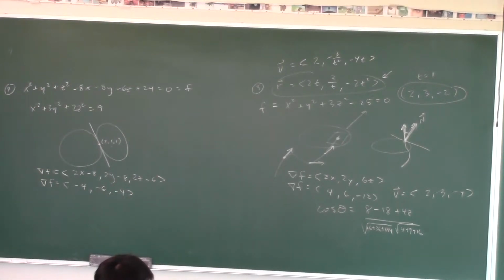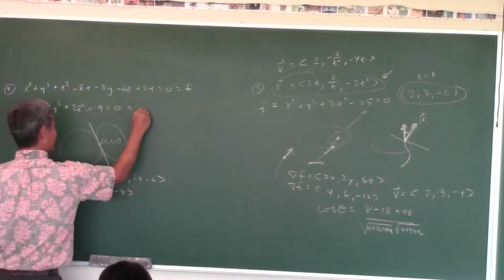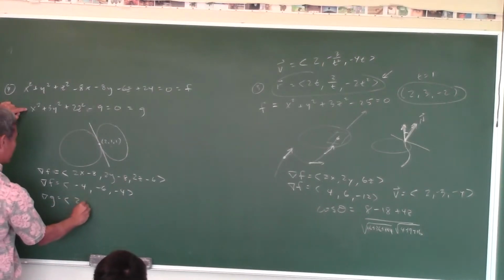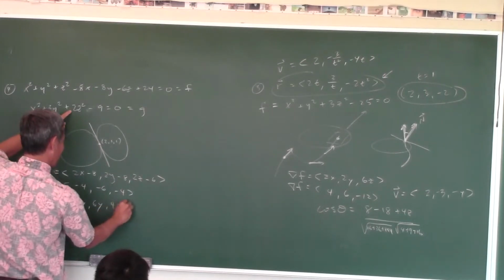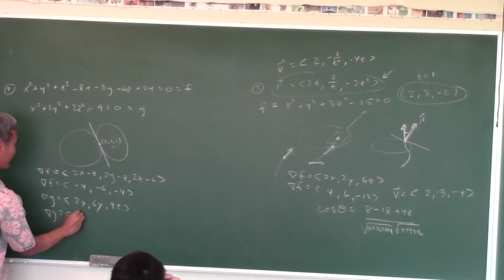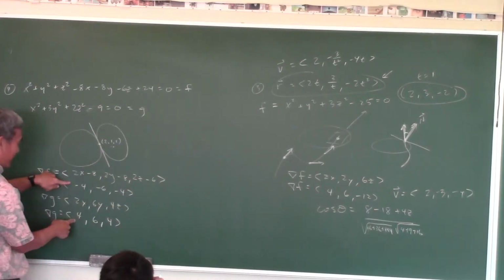So all we need to show now is that the gradient for this one is parallel to this, right? Pointing in the same or the opposite direction, doesn't matter, the length. Okay, so shall I make one side 0? Okay, I did. So if we think of this as g, what is the gradient of g? Partial with respect to x, 2x. Partial with respect to y, 6y. Partial with respect to z is 4z. And at this particular point, what is the gradient? 4, 6, 4. Are they multiples of each other?